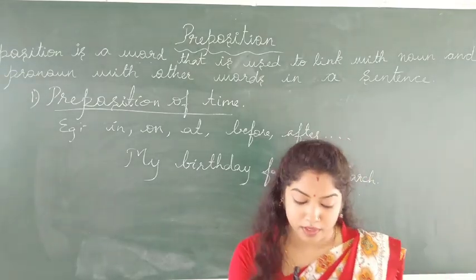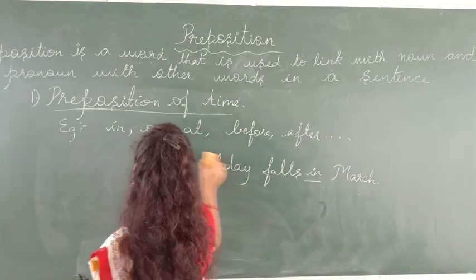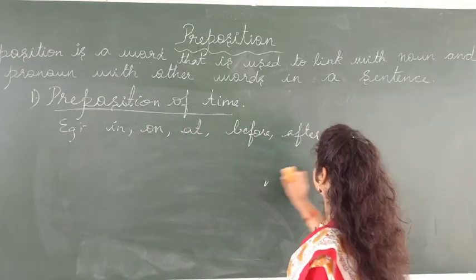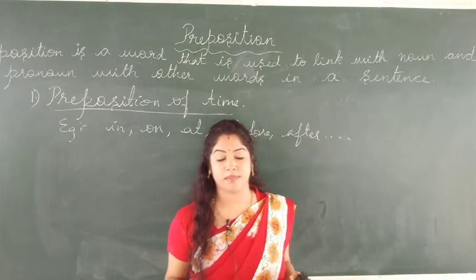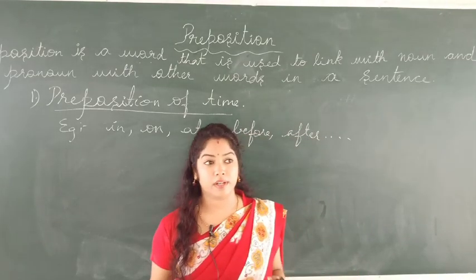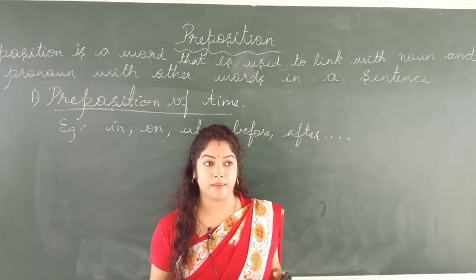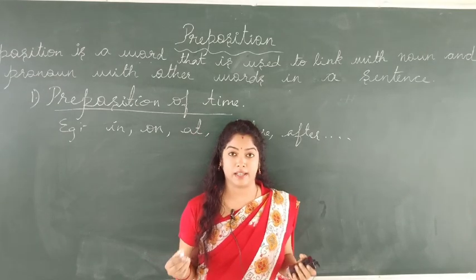I will give you one more example. Just assume that one student keeps coming to the class very late.